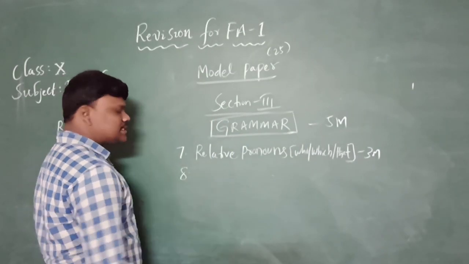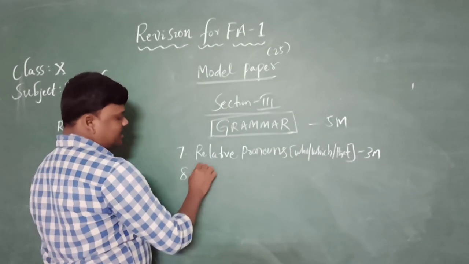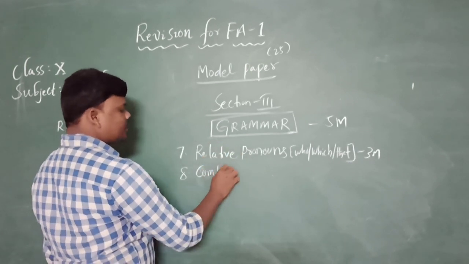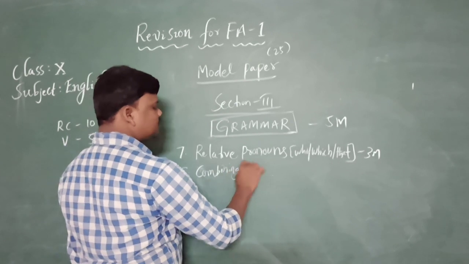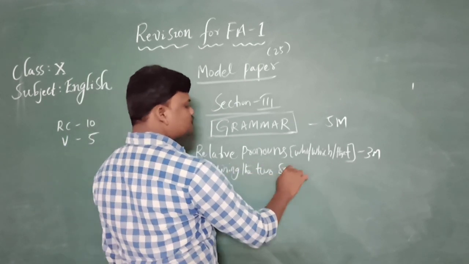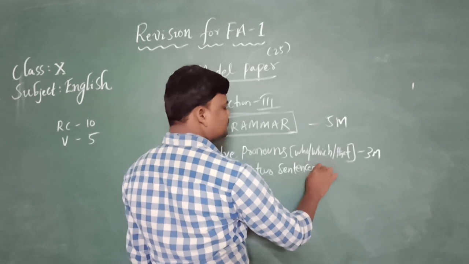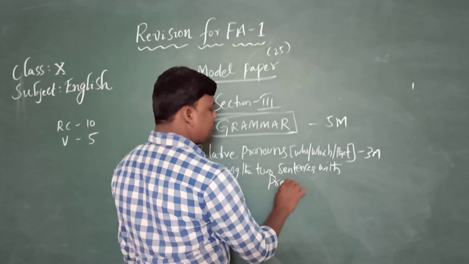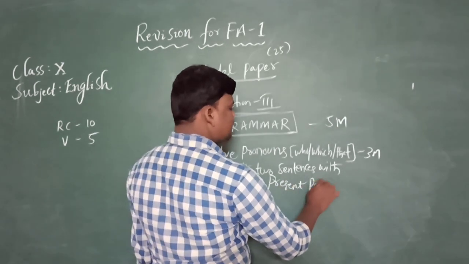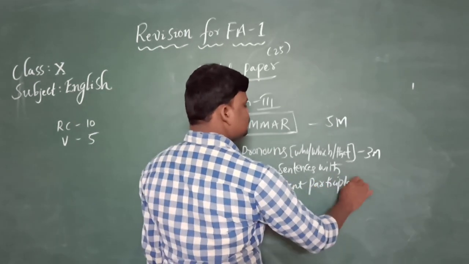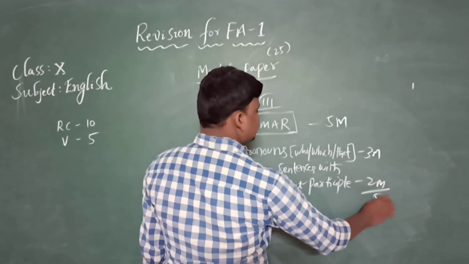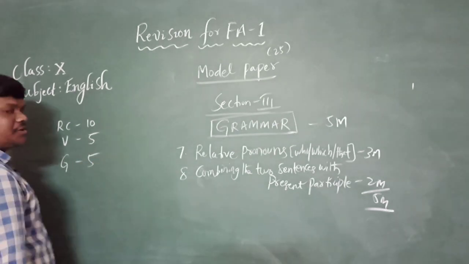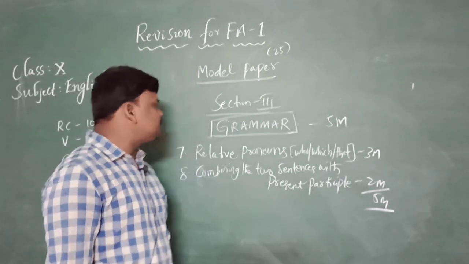And the eighth Roman is present participle, combining the two sentences with present participle. So 2 marks, total 5 marks. So grammar is for 5 marks, totally 20, 10, 15, 5, 20.